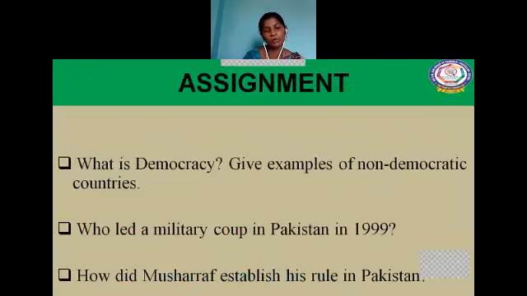So that's all, children. Today we learnt about the introduction to democracy and the features of democracy, and we also learnt about the first feature of democracy, that is, the final decision making power must rest in the hands of the elected representatives.